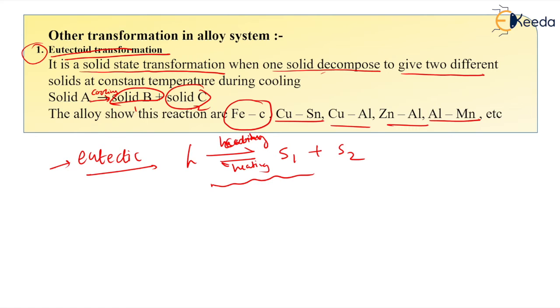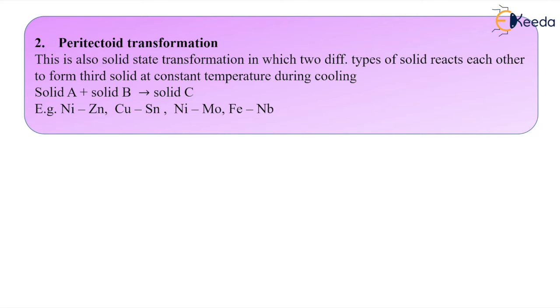Okay students, so this is the eutectoid transformation. Many times you can expect a question in the GATE examination, either a 1 mark question or a 2 marks match-the-pair question for these transformations, that is eutectic, eutectoid, peritectoid, peritectic, like that. So the next transformation we will see, dear students, is the peritectoid transformation.